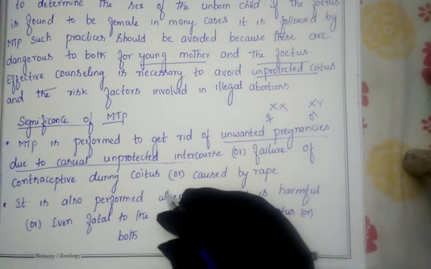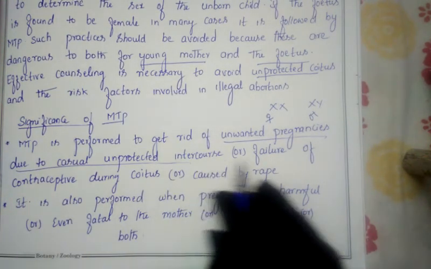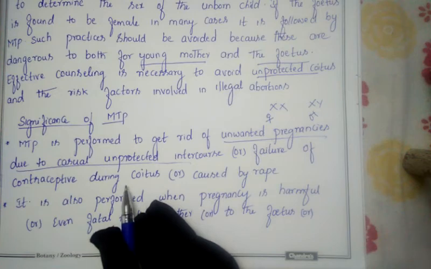If the female becomes pregnant, she can get rid of that fetus by going for abortion, or else in the case of a failure of contraceptive devices. Many times couples use a contraceptive method during intercourse. There is either the natural method, the mechanical method, or the chemical method, or one or the other method they are following.